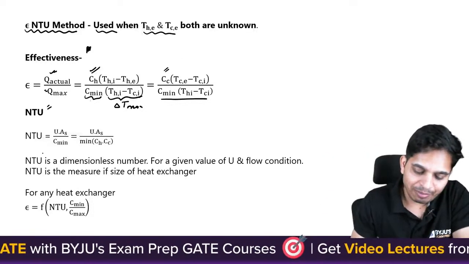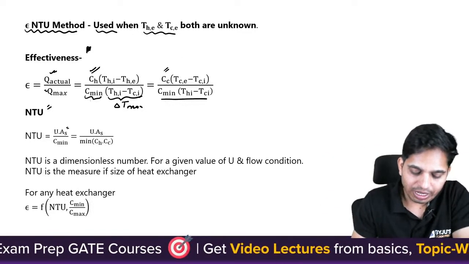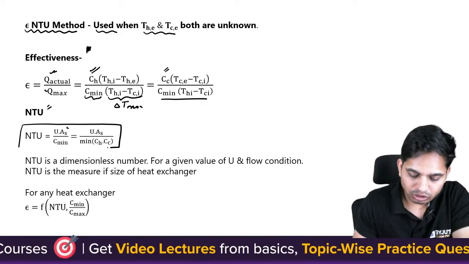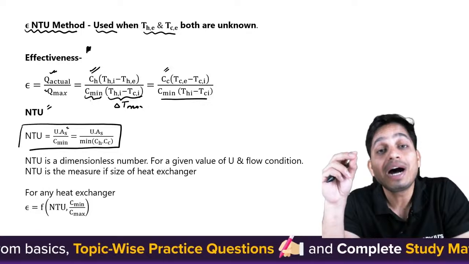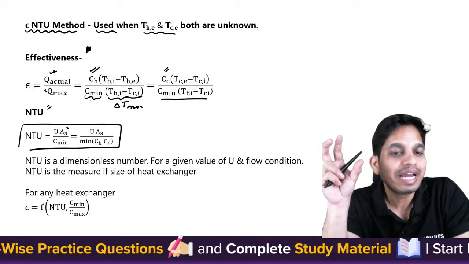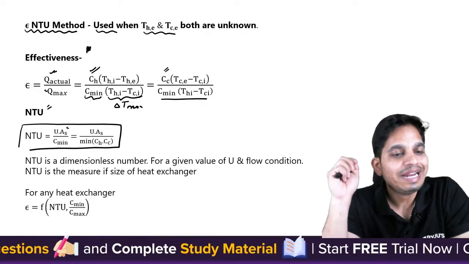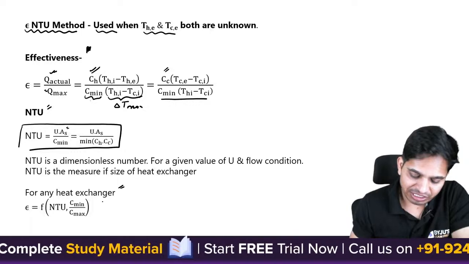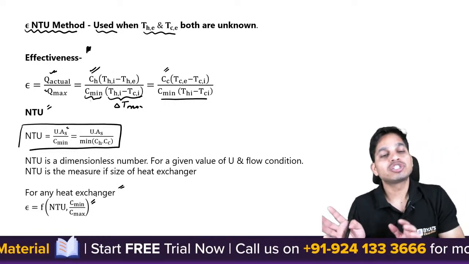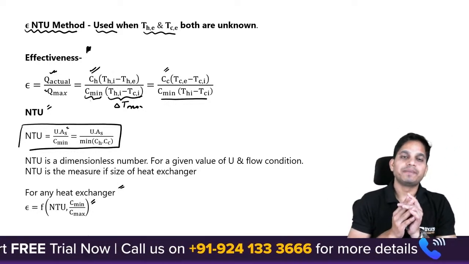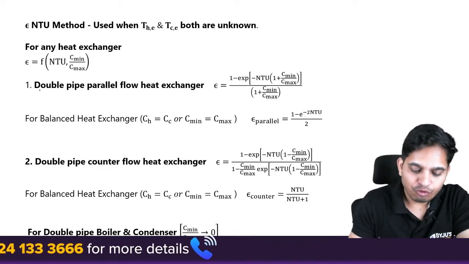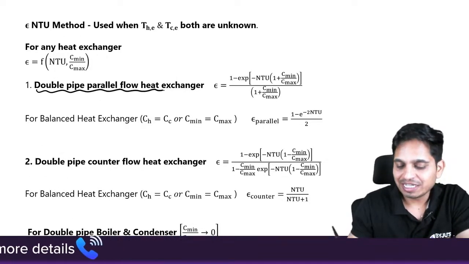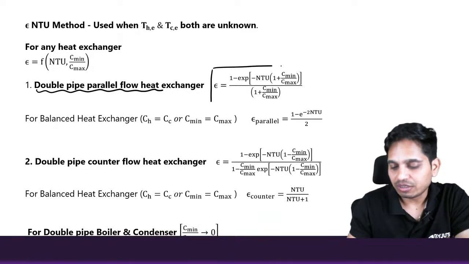Now NTU can be given as UA upon C min. NTU is a dimensionless parameter that gives you an idea of the bulkiness or the area of the heat exchanger. For any heat exchanger, effectiveness is a function of NTU and C. As you can see here, if you have a double pipe parallel flow heat exchanger, it is given by this equation.